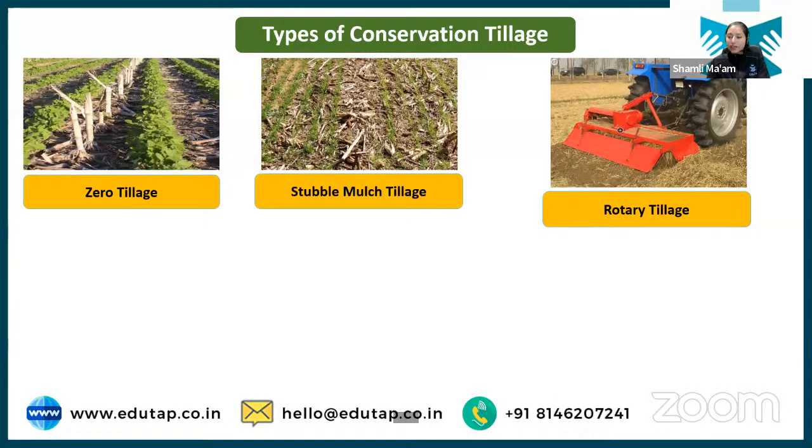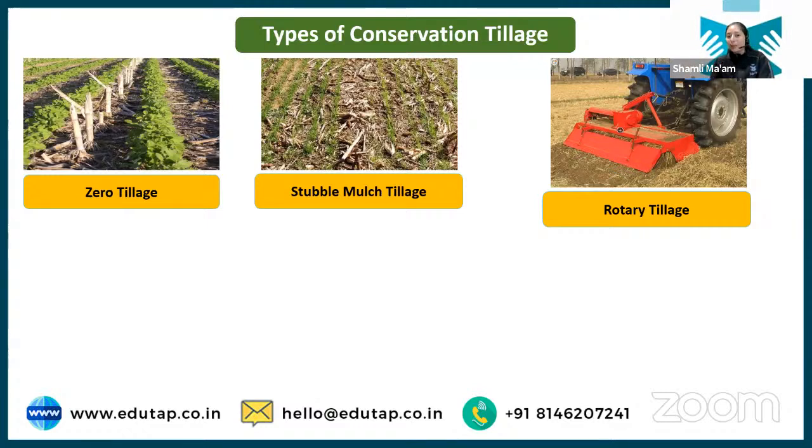Then we have rotary tillage. This is a type of conservation tillage. Here we are using a rotavator, and the benefit is that our primary and secondary tillage is done in one go. When we first do primary tillage and then secondary tillage, we increase the rounds of tillage implements over our land.